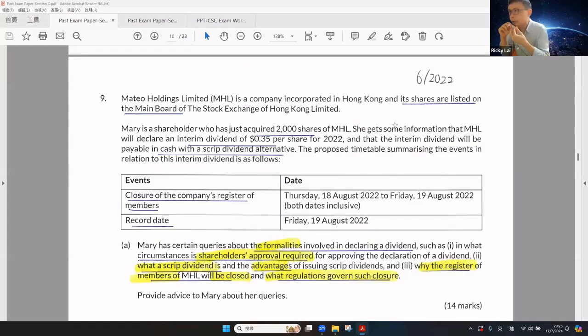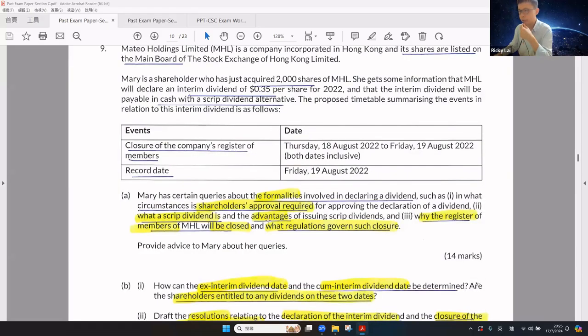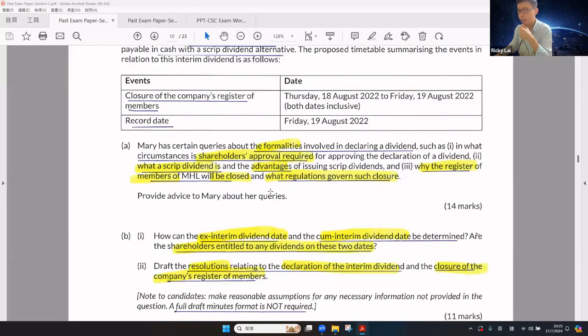Okay, now let's continue to look at 2022 June. This question asks you about the formality in declaring the dividend and the circumstances in which shareholder approval is required to approve the declaration of the dividend. And what is the meaning of scrip dividend scheme and the advantages for issuing the scrip dividend, and why the register of members will be closed, and what regulation governs the book closure.